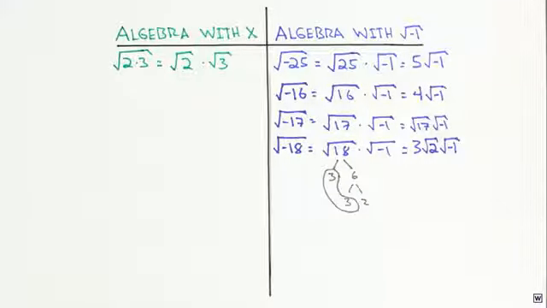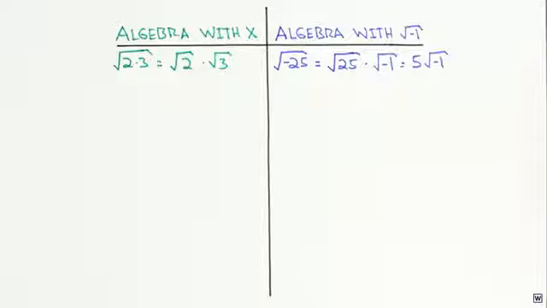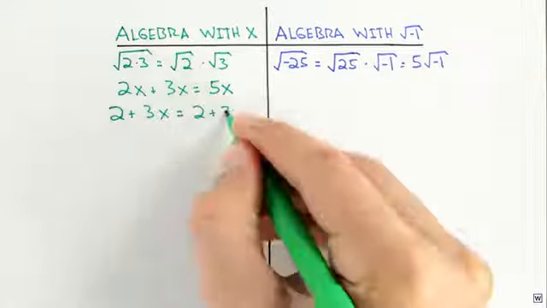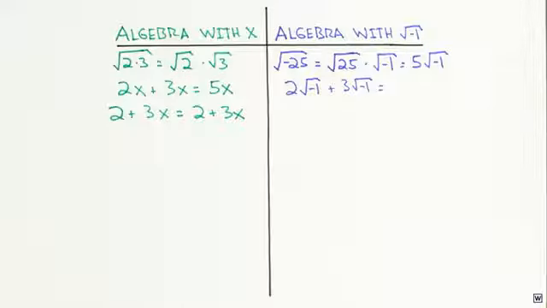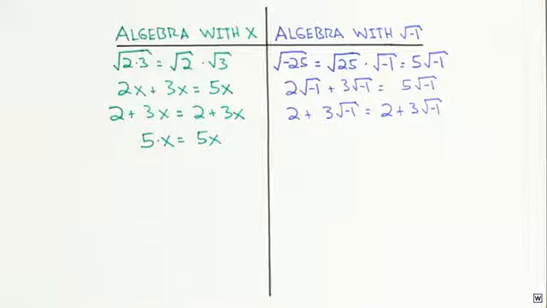Let's quickly make sure that our new numbers follow the same algebra rules as our old numbers. In algebra problems with x, only like terms can be added and subtracted. 2x plus 3x is 5x, but 2 plus 3x is just 2 plus 3x. Likewise, 2 square roots of -1 plus 3 square roots of -1 is equal to 5 square roots of -1. But 2 plus 3 square roots of -1 is just 2 plus 3 square roots of -1. Finally, unlike terms can be multiplied, just as in algebra with x. 5 times x is just 5x, and 5 times root -1 is just 5 roots of -1.